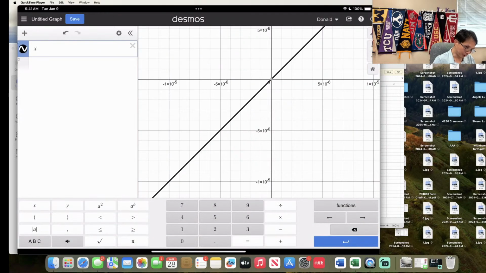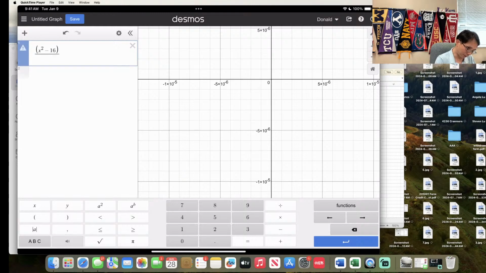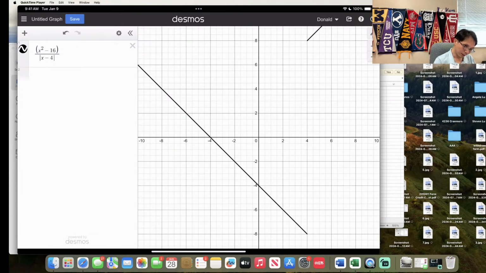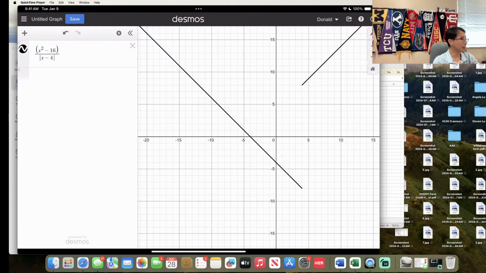The graph is going to look something like this. So it's x squared minus 16, parentheses, divided by the absolute value of x minus 4. It's going to be like this. So from the left, it's negative 8. From the right, it's positive 8. They're not equal to each other. The answer does not exist.